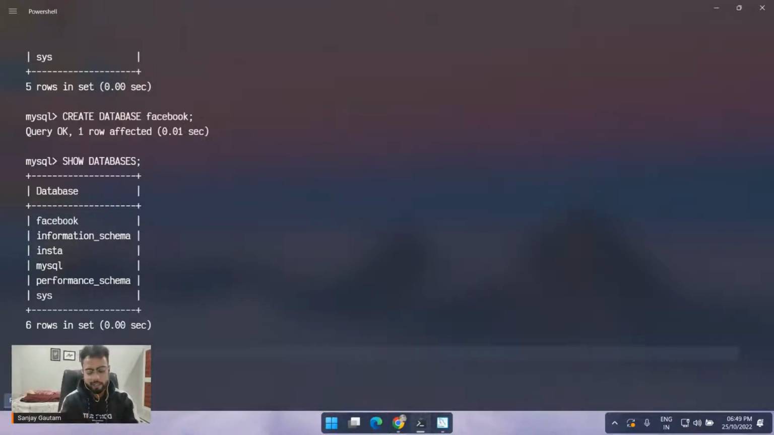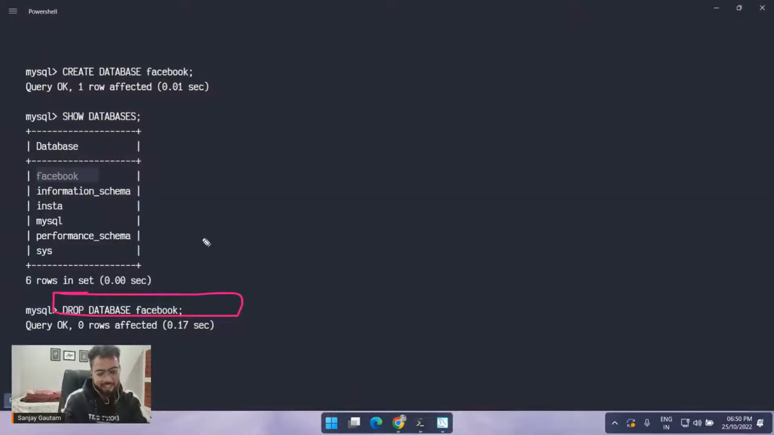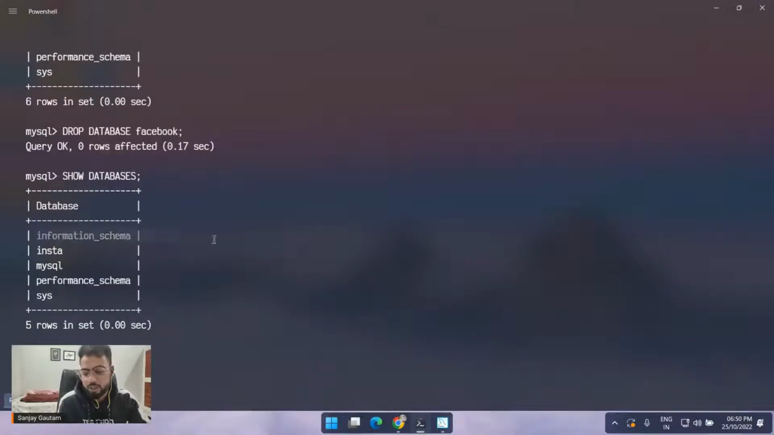If you want to delete a database, it's very easy. Just use the command drop database and the name of the database, so Facebook here. Okay, and now we have deleted this database. Don't do this. If you delete a database, whatever data you had inside that database is gone forever. It's one of the most horrifying commands a SQL developer has in life. So don't use this command. Before pressing enter, just think 1,000 times. Let me see if the database is deleted. Yeah, Facebook is gone.